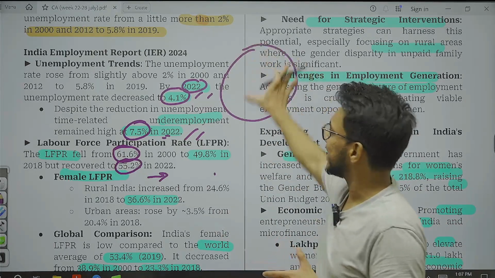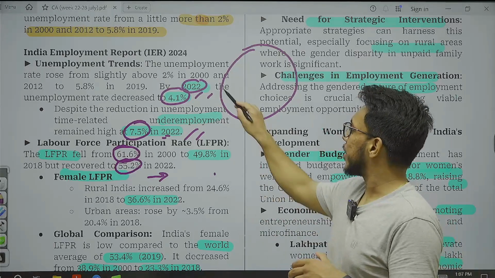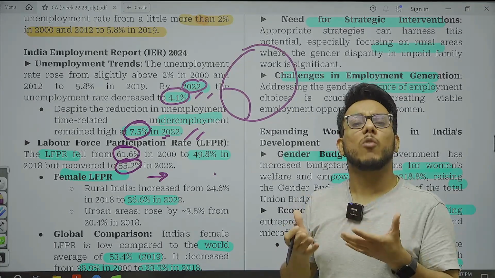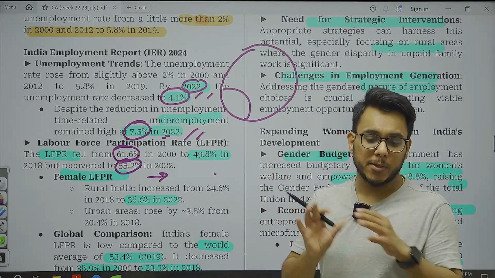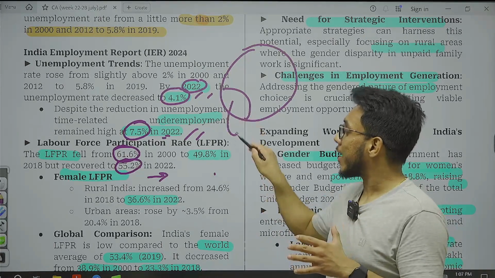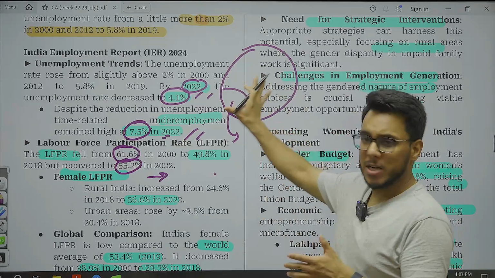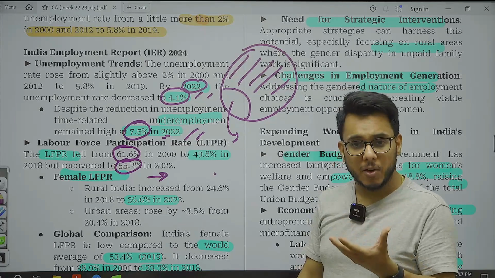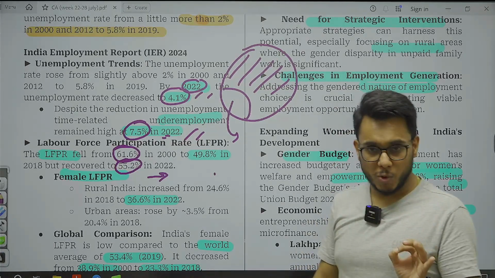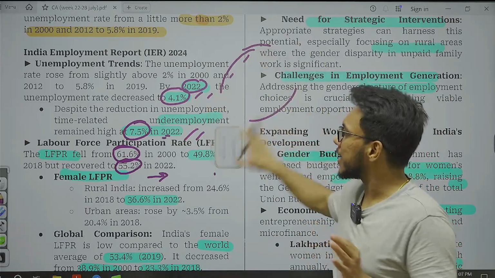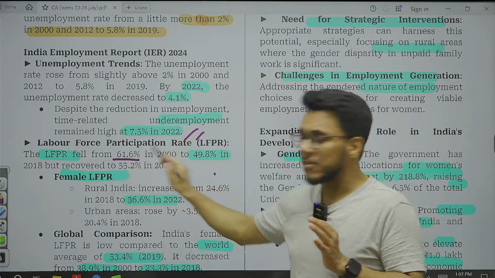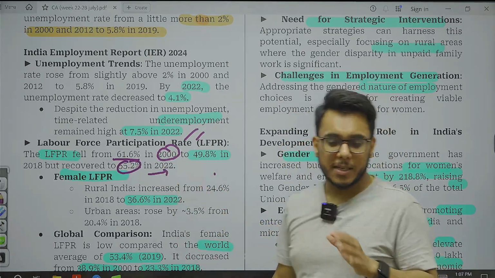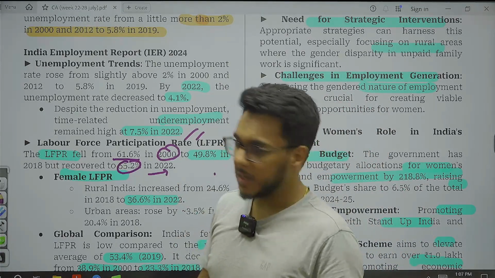Let's say this is the entire population of a country. In this population, a particular part neither works nor wants to work. There are children, there are old age people who cannot work, and there are people who are not willing to work. The other part, the people who are either working or looking for work, are called part of the labor force. So the labor force participation rate has come down from 61.6% in 2000 to around 55.2% in 2022, which again is an alarming issue.